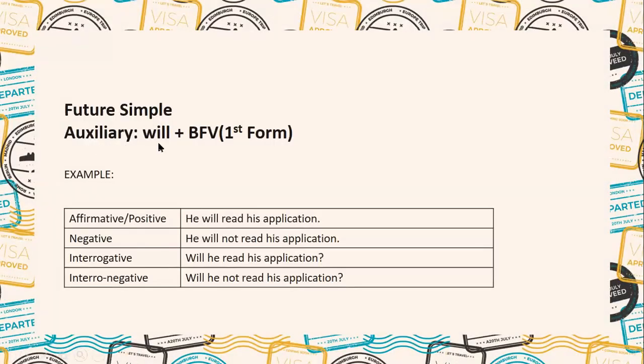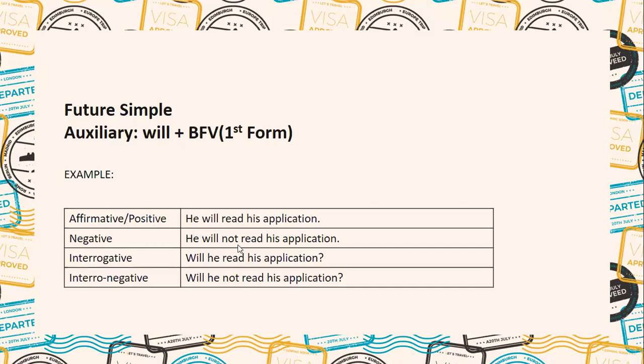For future simple, the auxiliary verb we will be using is will, plus base form of verb, first form. Example, affirmative, positive: he will read his application.